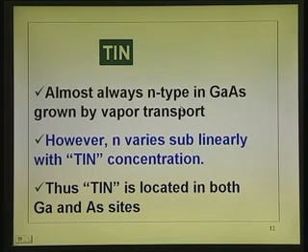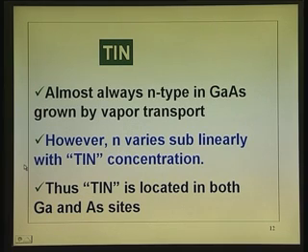Now, just a few examples where you can see tin follows the same rule. It can go either way and it becomes n type, but there is a donor, the fourth group tin sitting in the third group site, the gallium site, and it becomes nonlinear after some time.